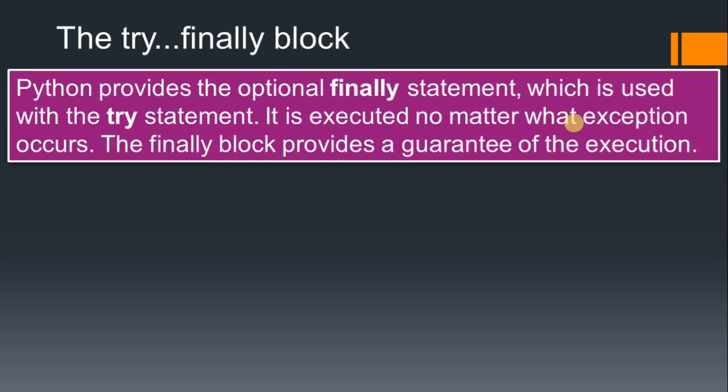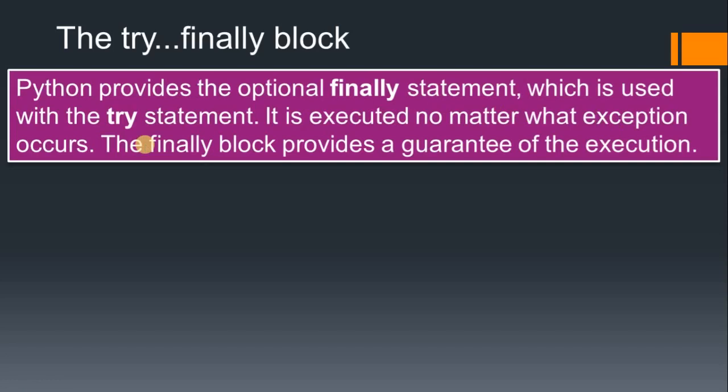Python provides the optional finally statement, which is used with the try statement. The finally block is optional in exception handling, and we use it along with the try block. But it is good to use the finally block because it is always executed, no matter what exception occurs, whether an exception occurs in your program or not.